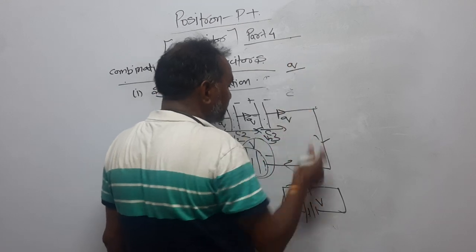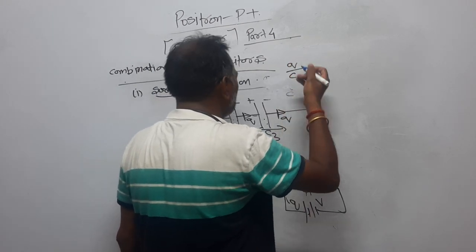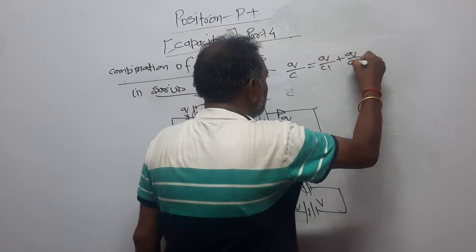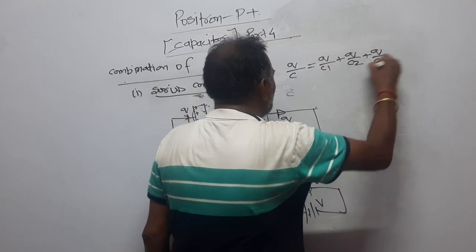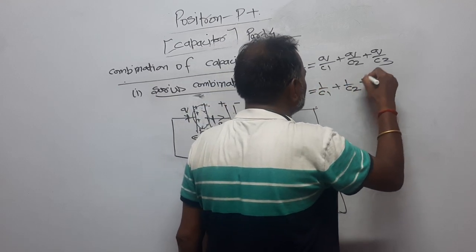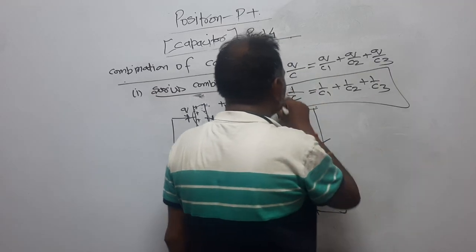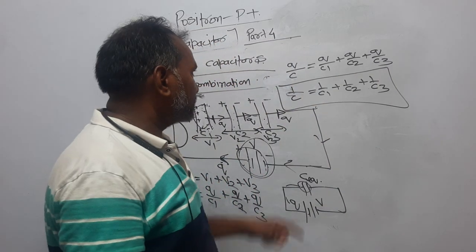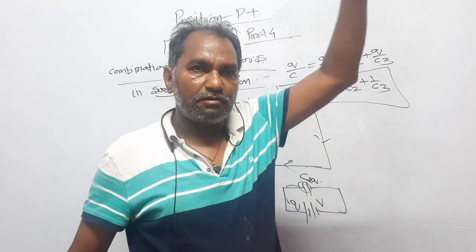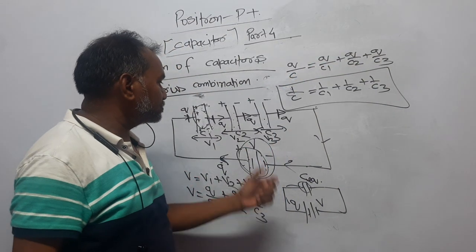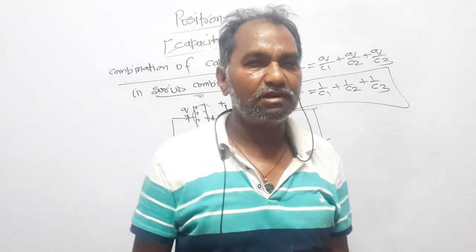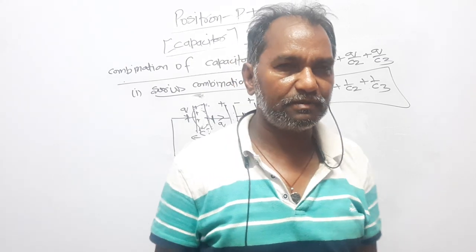So V is equal to Q upon C, let it have the equivalent capacitance C. So that is equal to Q upon C1 plus Q upon C2 plus Q upon C3. You can write 1 upon C is equal to 1 upon C1 plus 1 upon C2 plus 1 upon C3. If there are infinite capacitors, then 1 upon C is equal to 1 upon C1 plus 1 upon C2 plus 1 upon C3 plus dot dot dot. So dear student, in this way, if a number of capacitors are connected in series, then 1 upon C is equal to 1 upon C1 plus 1 upon C2 plus 1 upon C3.